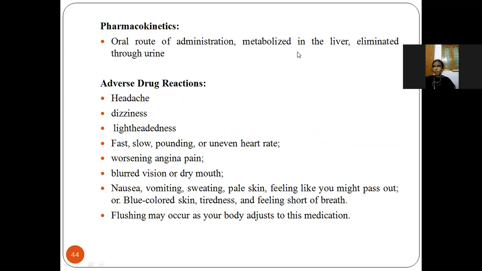Next, pharmacokinetics. It is given by the oral route, metabolized in the liver and excreted through urine. Next, adverse drug reactions are headache, dizziness, lightheadedness, meaning a feeling of fainting, fast or slow heart rate, and worsening of angina pain, meaning the angina pain may increase with this drug. Also blurred vision, dry mouth, flushing, changing skin color, and shortness of breath.